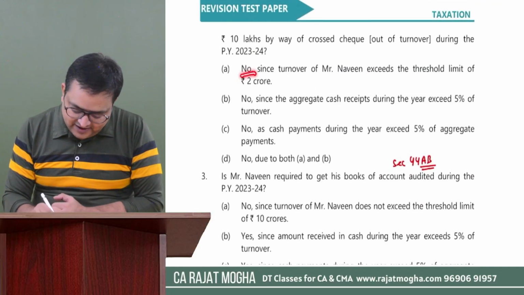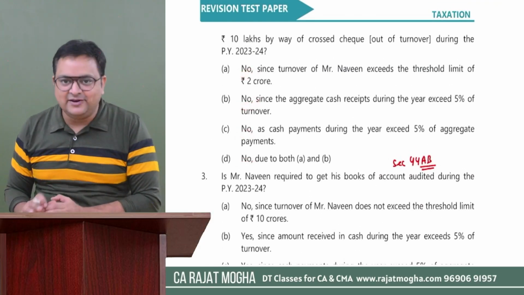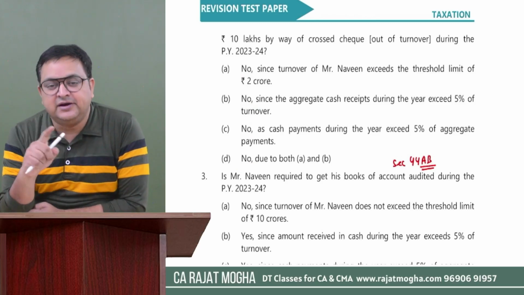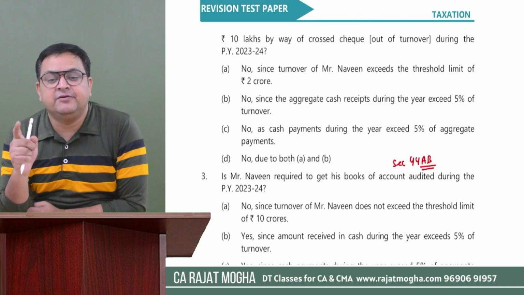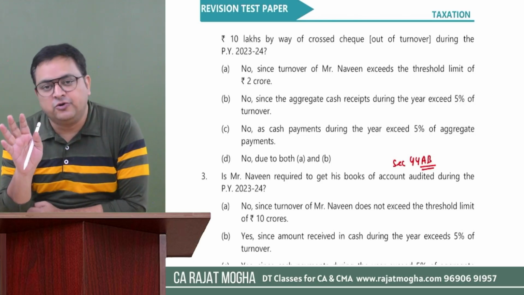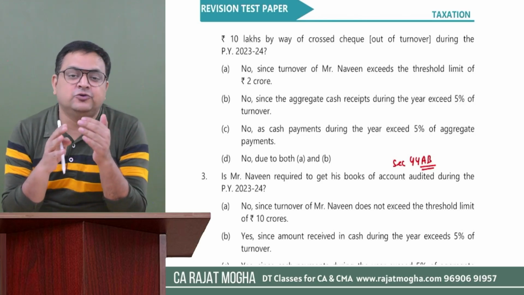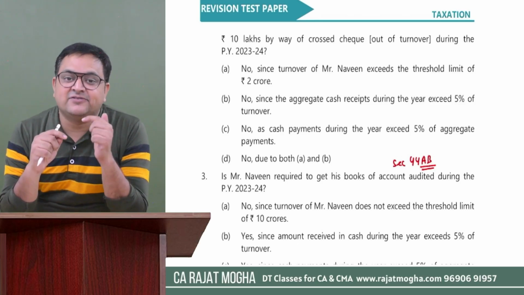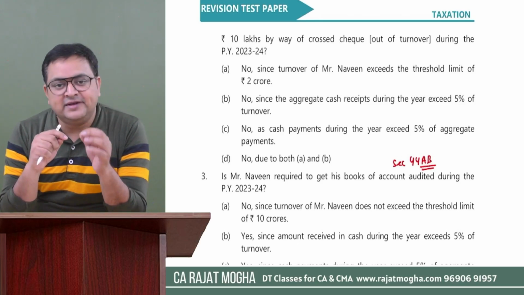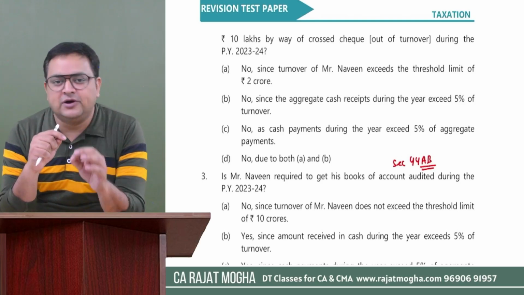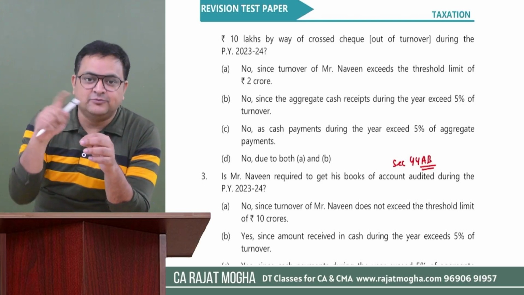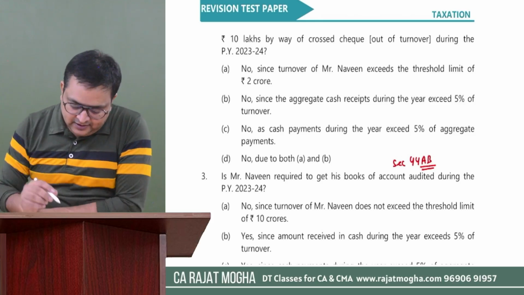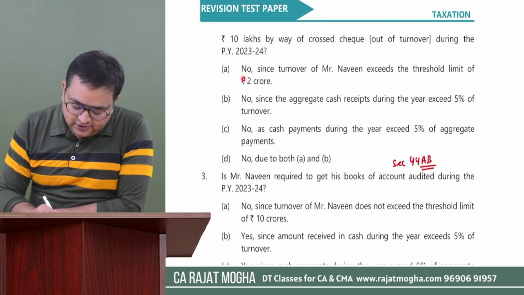But again, all these are saying no. Let me check. First of all, tell me, should we give him a turnover limit of 3 crore now, or 2 crore? The 3 crore limit is only for persons whose cash transaction is up to 5%. Since his cash transaction is more, the turnover limit applicable to Naveen would be 2 crores only. And since his turnover is more than 2 crore, he cannot take this presumptive scheme. So it says no.